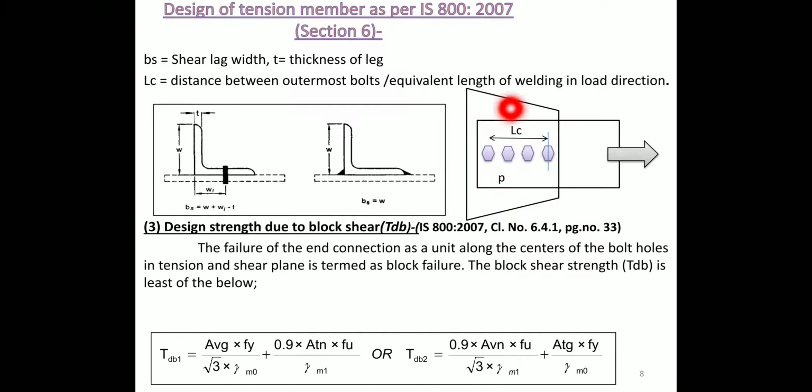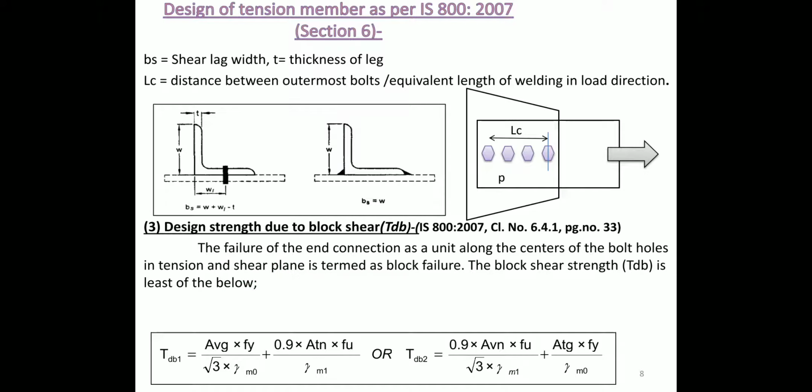So, as we know, all of you understood what is meant by shear lag width and LC base value. Then the third criterion is the design strength due to block shear, that is the TDB value, as per IS 800:2007, clause number 6.4.1, page number 33. Here we are going to check the design strength due to block shear.